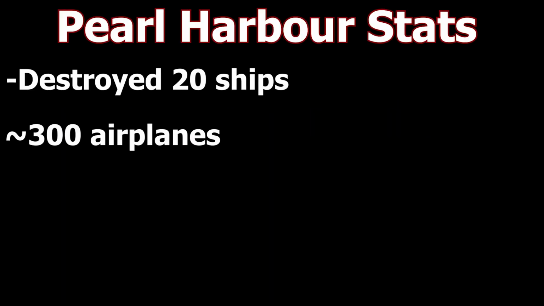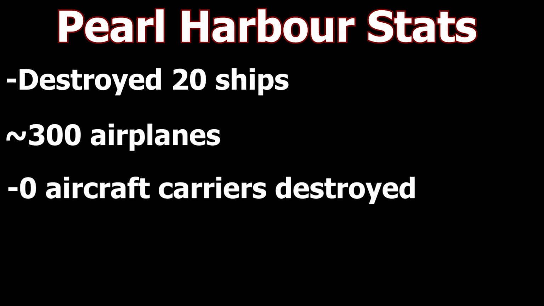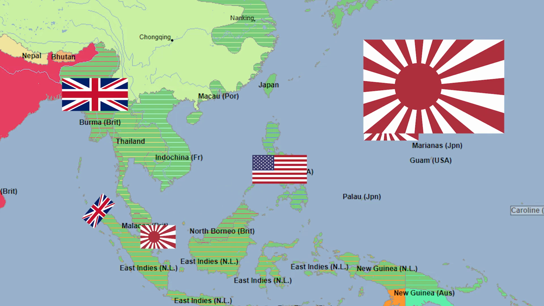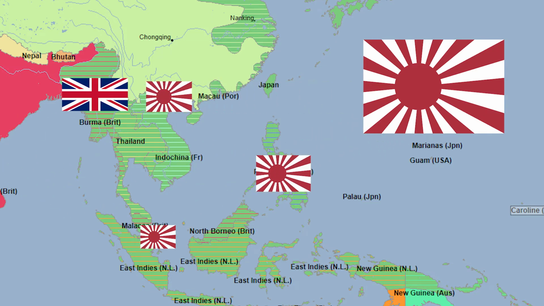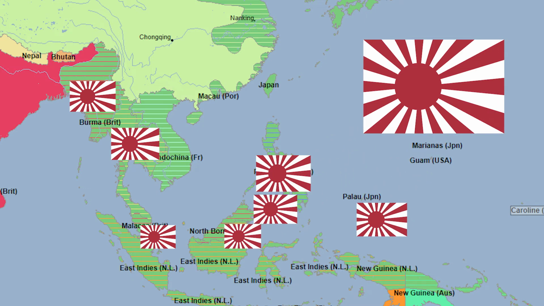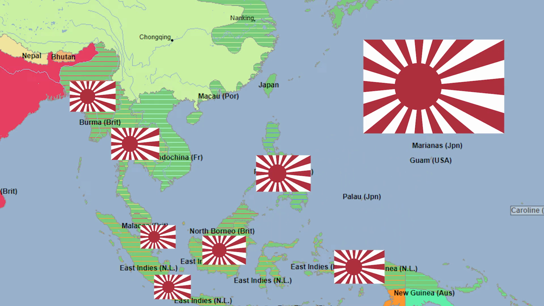Beginning of the war with the USA. The attack on Pearl Harbor destroyed 20 ships and around 300 airplanes. Thankfully for the Americans, all aircraft carriers were away from the base during the attack, so the American Navy was not crippled as much as the Japanese had hoped. After the attack, Singapore and the Philippines were taken. Burma was also taken, as it was the last Allied weapon funneling point for China, despite China's best forces defending it. Thailand became an ally of Japan, and finally, the Dutch East Indies were completely overrun, and Japan had claimed victory in the Pacific for the time being.